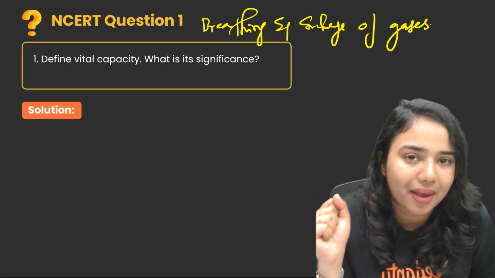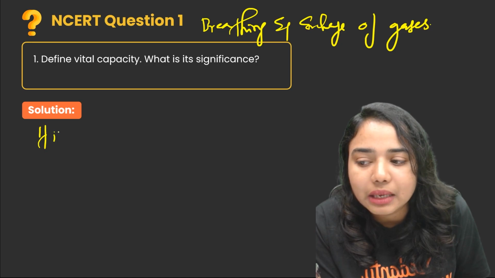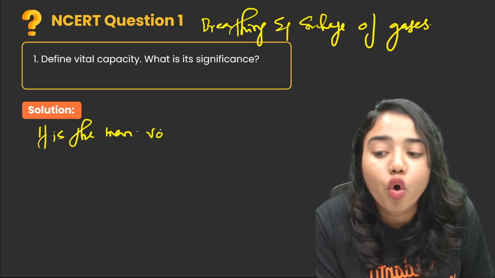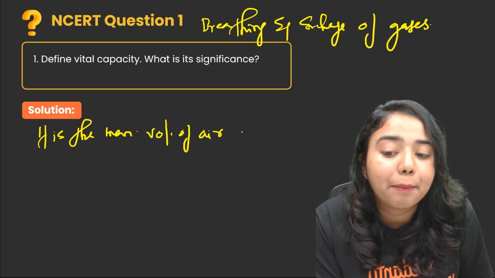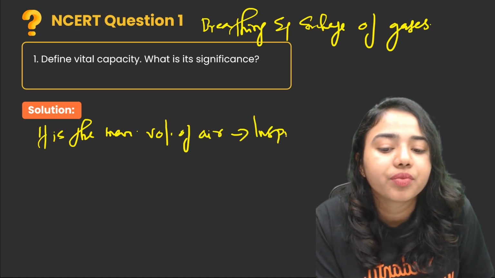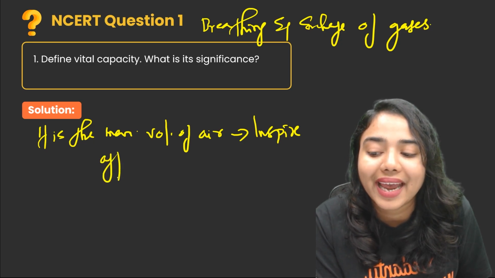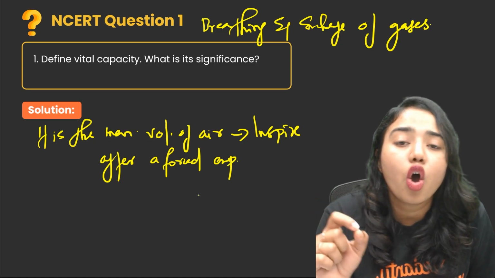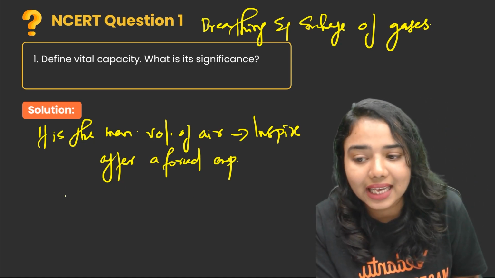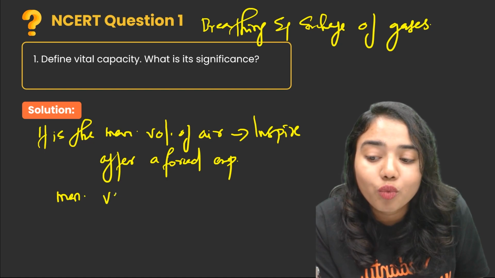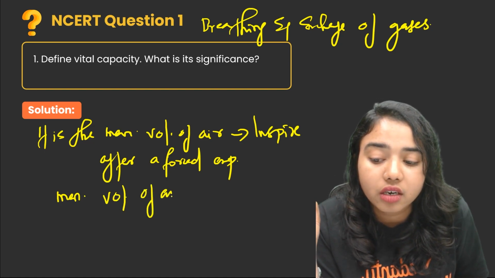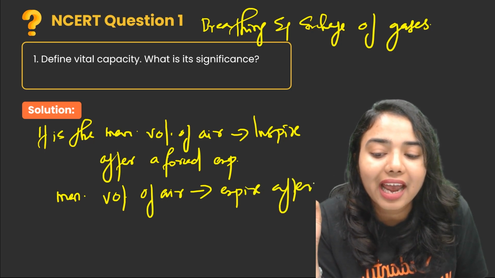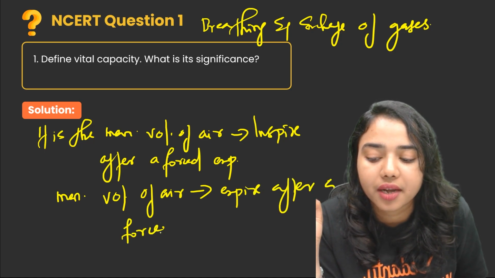So, what is vital capacity? It is the maximum amount or volume of air a person can inspire after a forced expiration, or it can also be defined as the maximum volume or amount of air a person can expire after a forced inspiration.